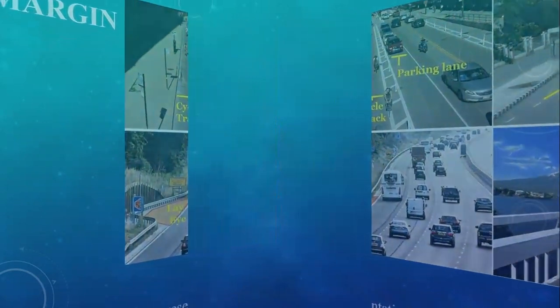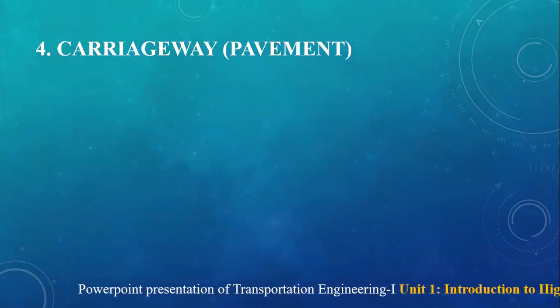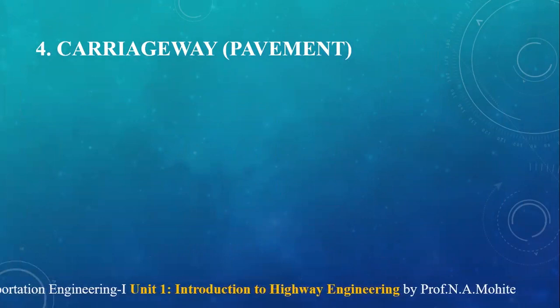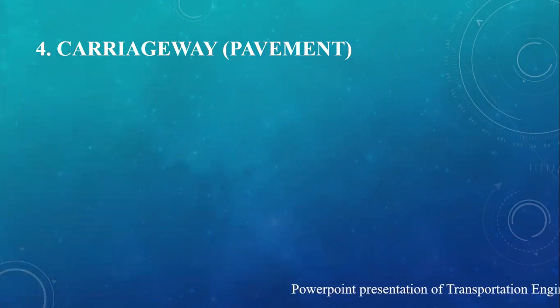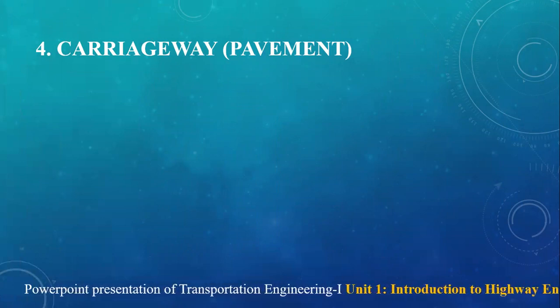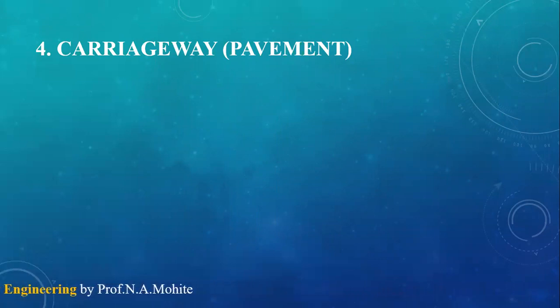Next is the carriageway. So that is nothing but the pavement. We have seen a cross section. That is the portion of the roadway that has been constructed for the movement of vehicular traffic, over which the vehicles are going to travel.